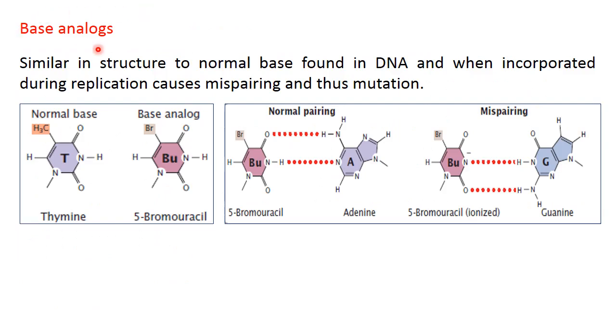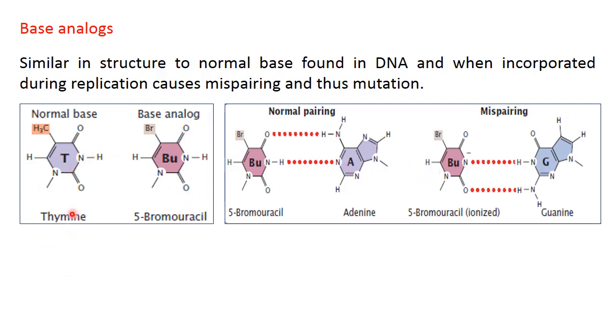Base analogues. Base analogues are chemicals that are similar in structure to the normally occurring bases present in the cell or in DNA, and whenever these base analogues are incorporated at the time of DNA replication into the new DNA strand, they are however not the required bases, and their incorporation causes mispairing in DNA.